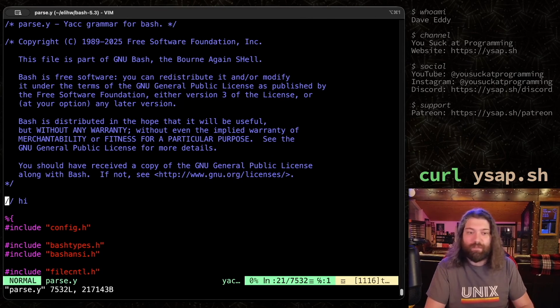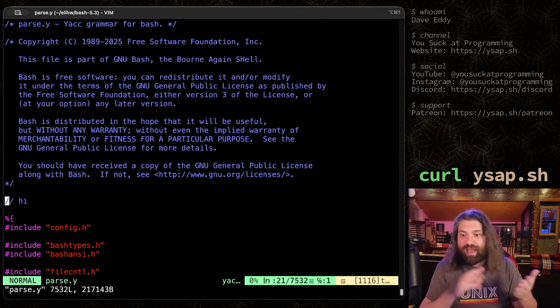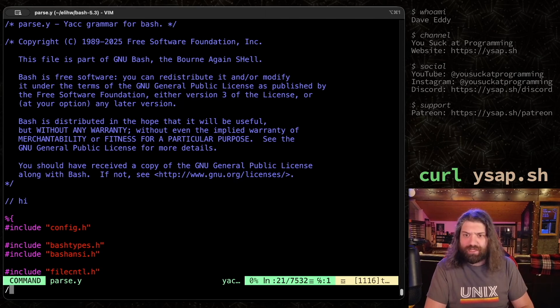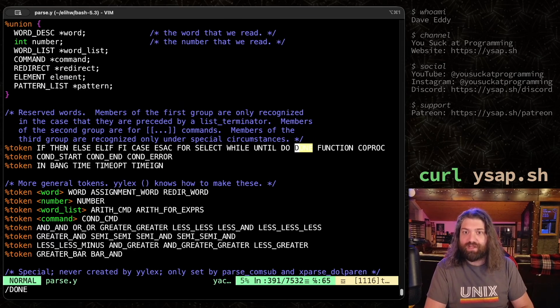So what do you say? Let's go do that now. So the first thing we're going to have to do is find out where the tokens are defined, and these tokens will be like built-in keywords to bash, like if, then, else, do, done, things like that. So we're going to look for, there's a whole bunch of things we can do here. I like just searching for done because it's going to be in a lot of places.